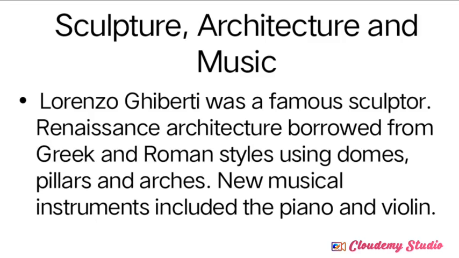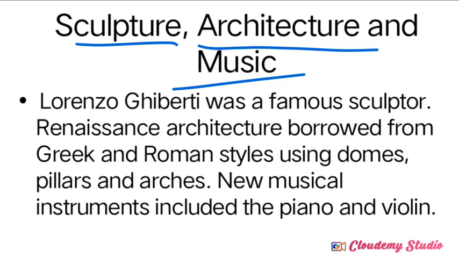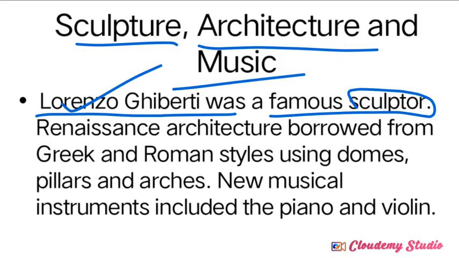So next one is about sculpture, architecture and also music. Here I have made a list of different sculptures, different architecture work and also the musical instruments included in the time of the Renaissance. Lorenzo Ghiberti was one of the most famous sculptors of the Renaissance.